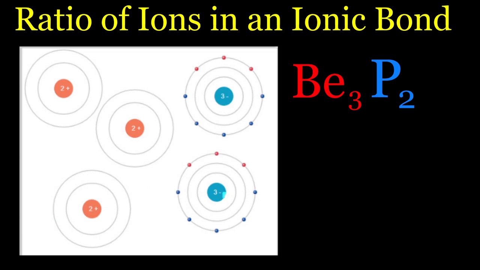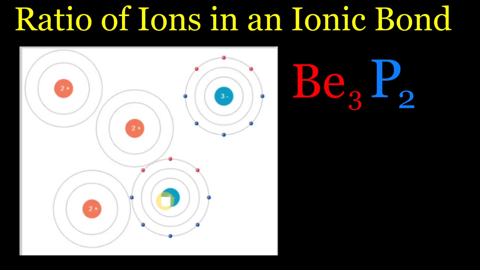This phosphorus is happy. Has 8 valence electrons. This phosphorus is happy. All of these have given up their extra electrons. They're all happy. And so we are all happy. Now if you look at the charges, you'll notice it's 2, 2, 2. That's a total of +6. And -3, -3. That's -6. So -6 and +6 combine together to give you a neutral atom.